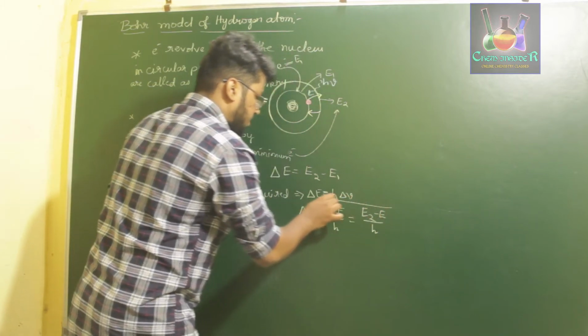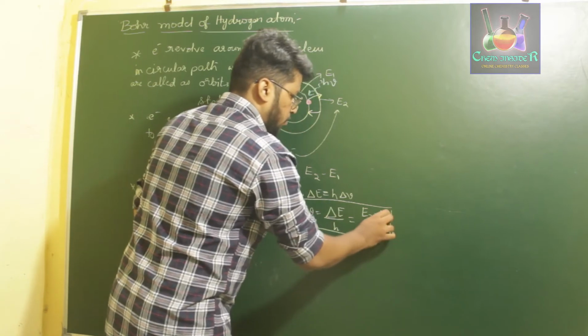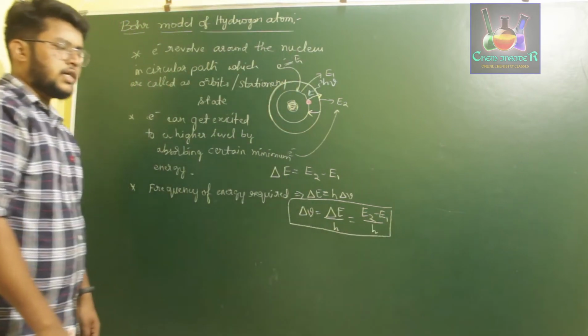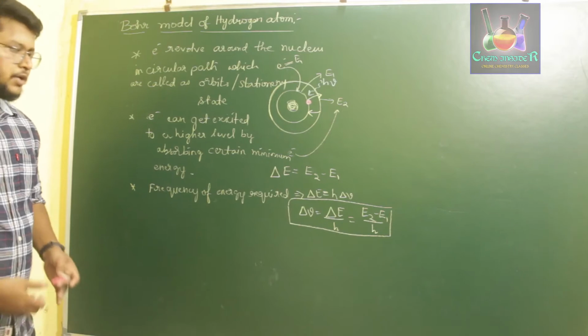So this is the minimum frequency for an electron to get excited from E1 level to E2 level.